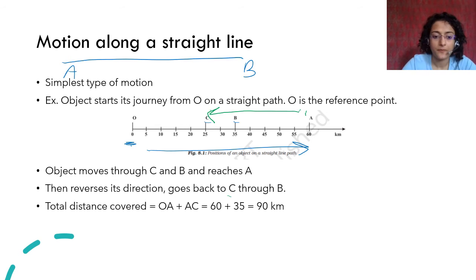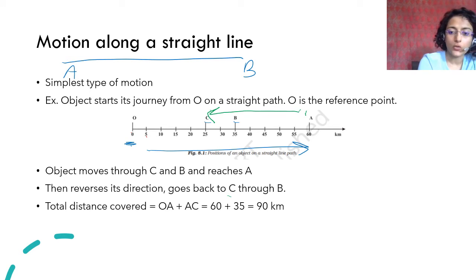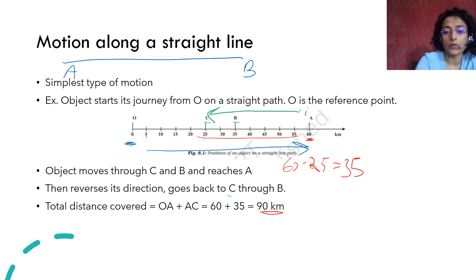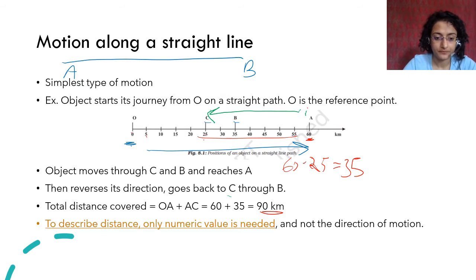The total distance covered here is in kilometers. To A, it is 60 kilometers, and then it goes back to C. So it is 60 minus 25, which is 35. So these are 35 kilometers. So 60 plus 35 is 95 kilometers. So 90 kilometers were covered in total.